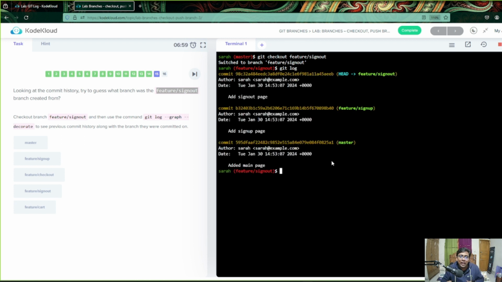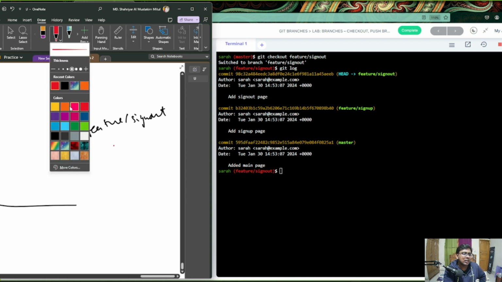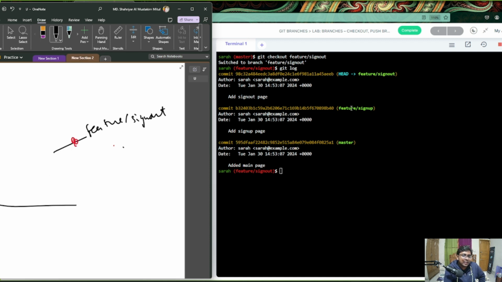here you can see that the important part is, if we just move it. Okay, here you can see we have the feature sign out branch, surely, right? And we have a commit out here. So surely, commit is something related. But before that, we have another commit which was in the feature sign out, right? That means from there another branch, which is feature sign up, right? And there was a commit out there also, right?